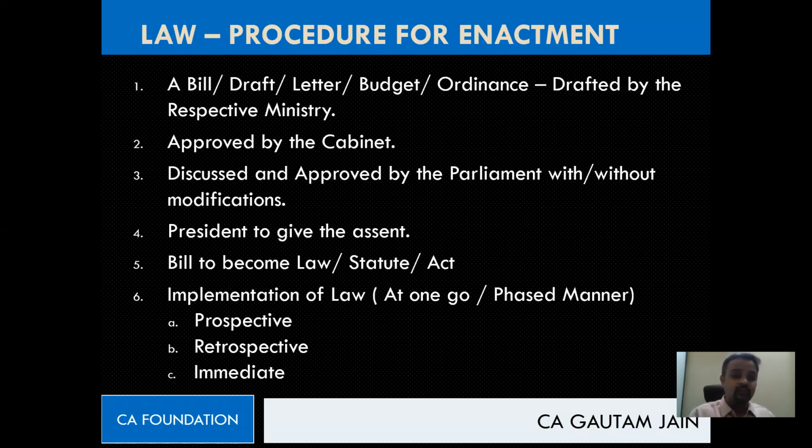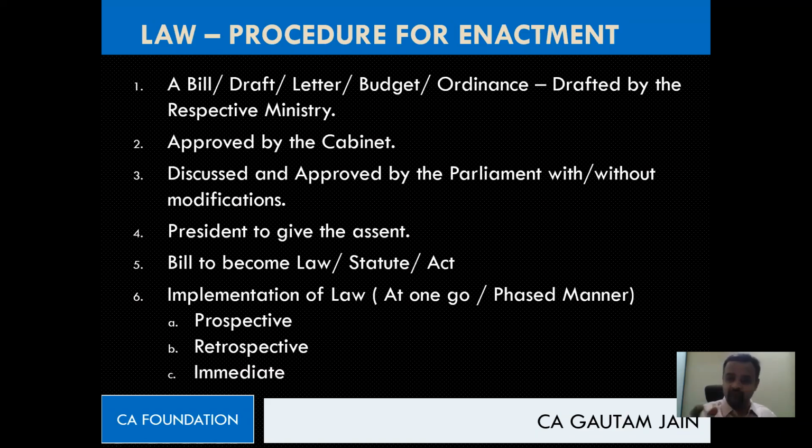That is prospective. Third one, we said retrospective, meaning that today they have made law, but they are not going to implement it from today, but rather from a back date. Okay, it is going to be implemented from a back date.